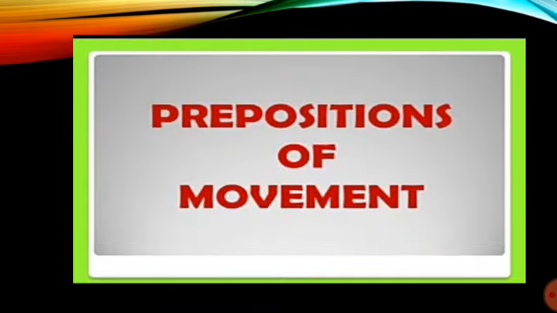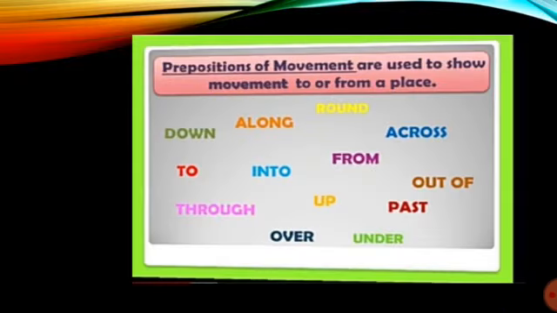Then next we have preposition of movement. Preposition of movement shows movement from one place to other. Okay. So here you can see the words like down, along, round, across, to, into, from, out of, through, up, past, over, under. These all are examples of prepositions of movement.